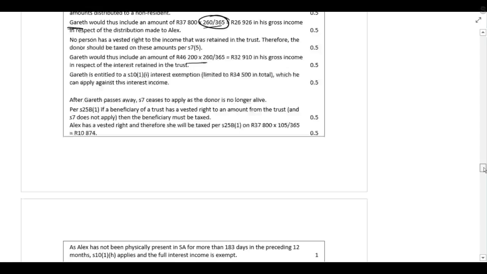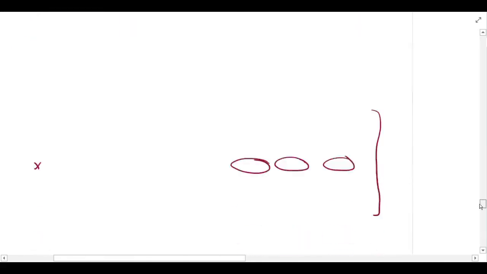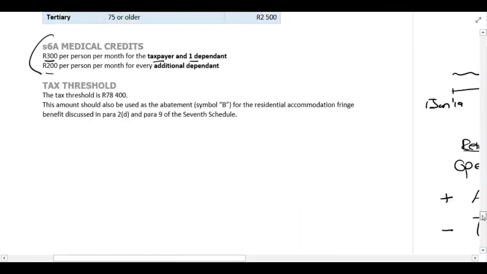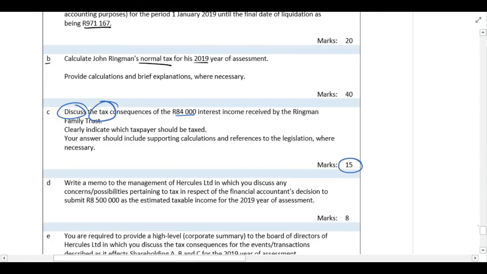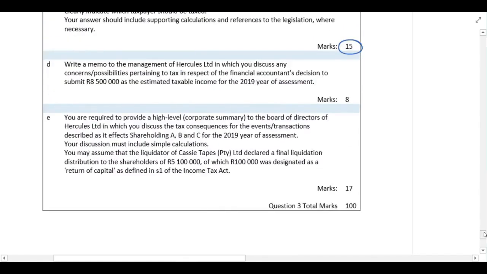Once he passes away, Section 7 doesn't apply. So that's basically all it discusses there. So, very standard, but make sure you discuss income tax and VAT as well for the easy marks there. Okay.